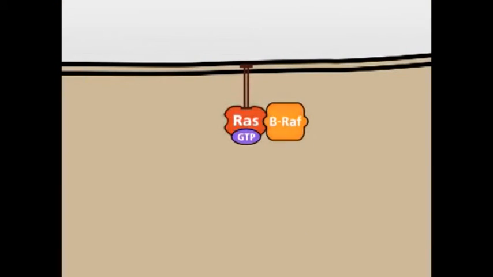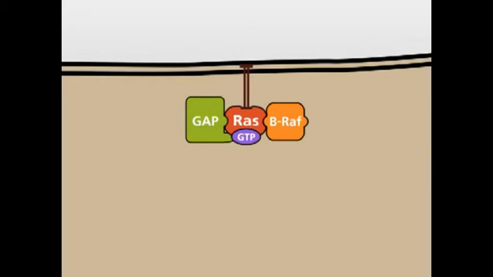In the normal cell, the active RAS-GTP complex is inactivated shortly after its activation. In this way, a permanently active MAP kinase signaling pathway and undesirable effects are avoided. RAS-GTP is inactivated by the GTPase activating protein, also known as GAP. GAP binds to RAS-GTP and increases the very weak GTPase activity of RAS by several orders of magnitude. GAP achieves this activation by providing a domain that assists the RAS protein in the hydrolysis of GTP.